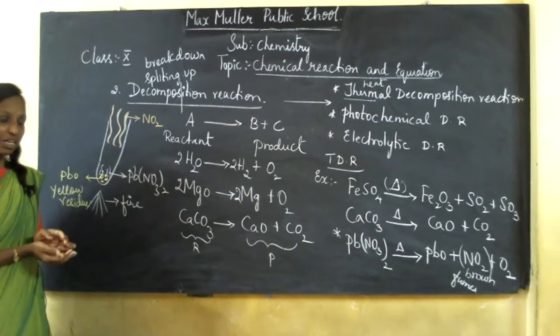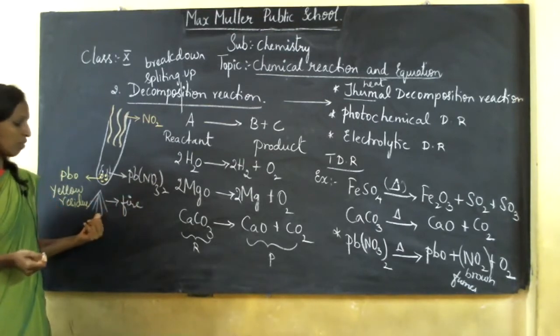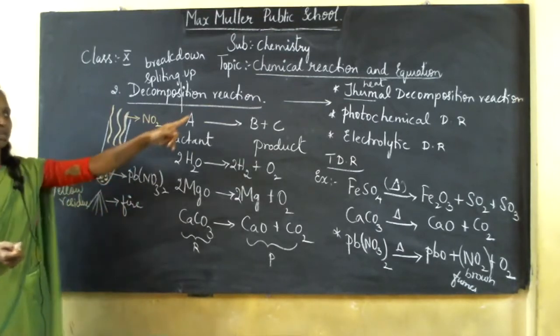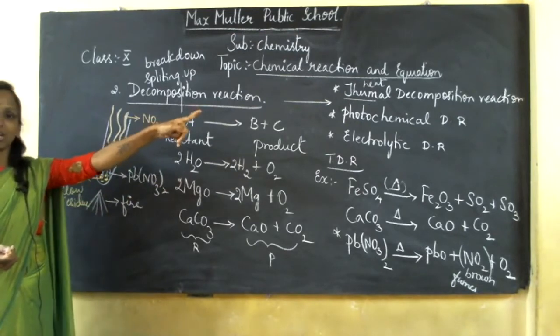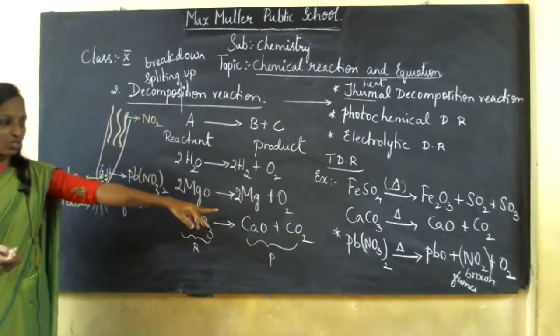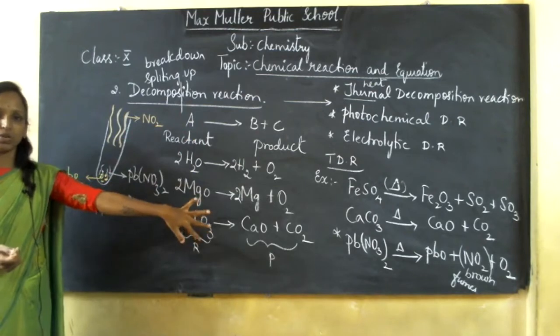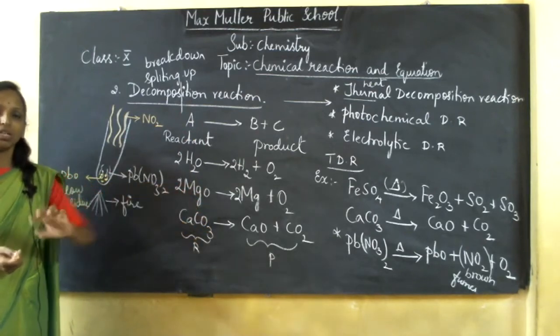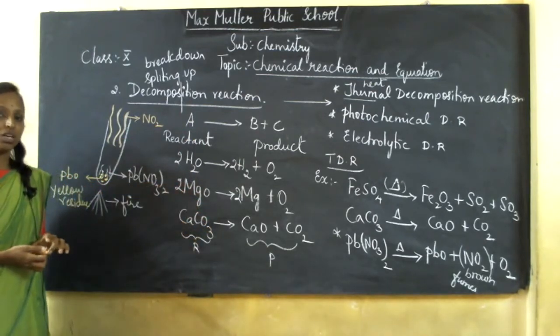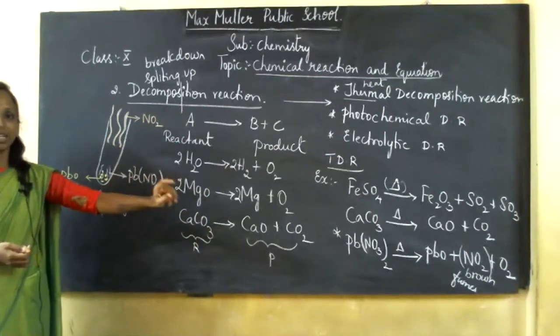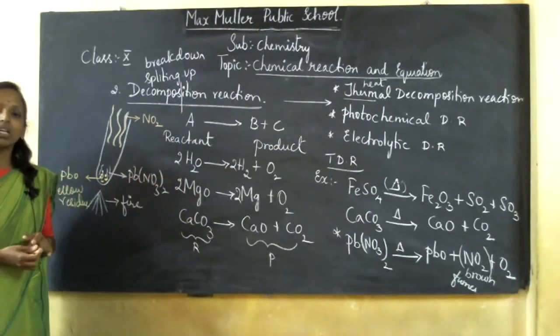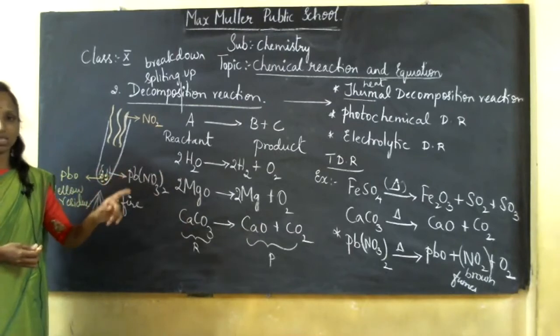This chemical reaction has taken place with the presence of heat, so it is called thermal decomposition reaction. Based on this lead nitrate, they may ask you what product is obtained: the gas which produces brown color fumes is nitrogen dioxide, and the yellow color residue obtained is lead oxide.